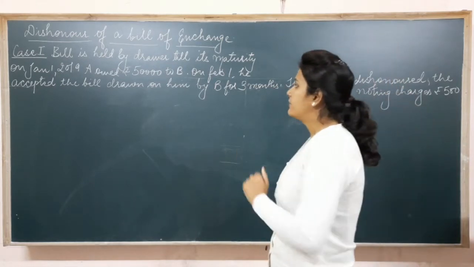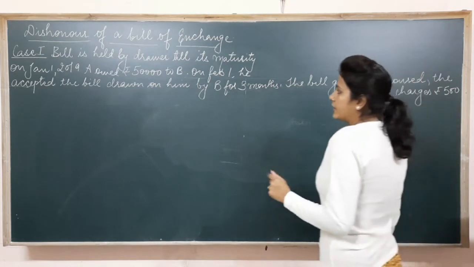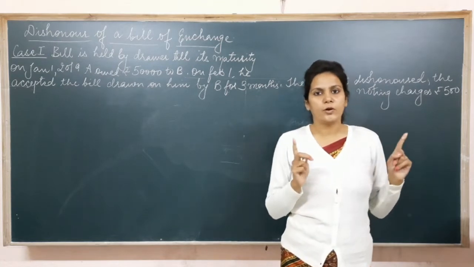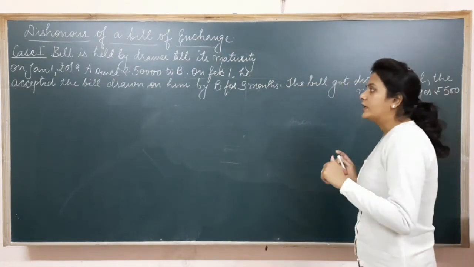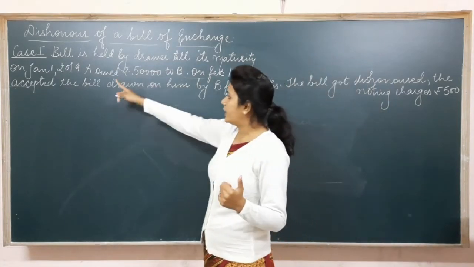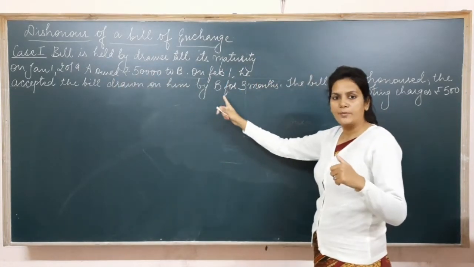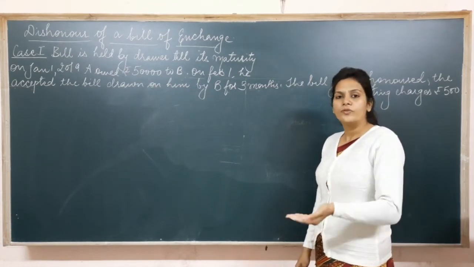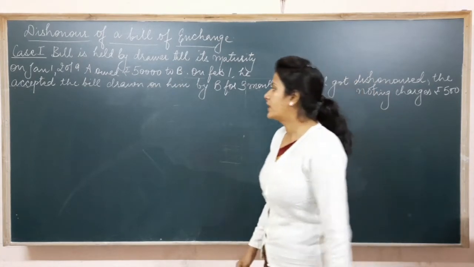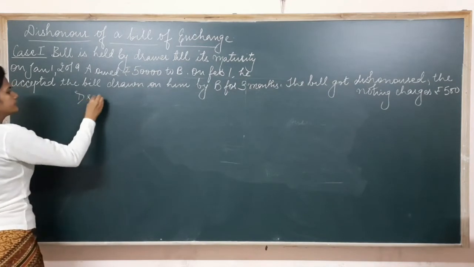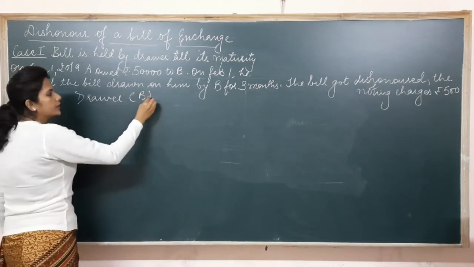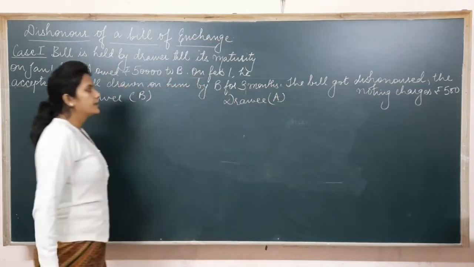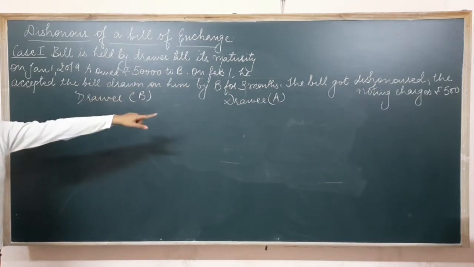So let's start. Read the question. On January 1, 2019, A owed rupees 50,000 to B. A owed B means A has to give rupees 50,000 to B. Now on February 1, A accepted the bill drawn on him by B. It means that A is the drawee and B is the drawer, because A has to make payment to B. So obviously B is going to write the bill, right? So in this case, the drawer is B and the drawee is A.